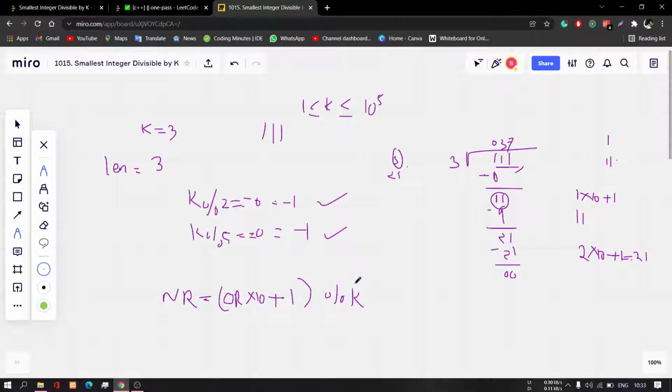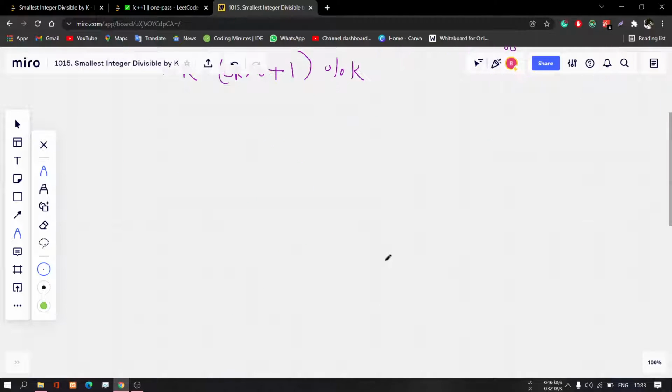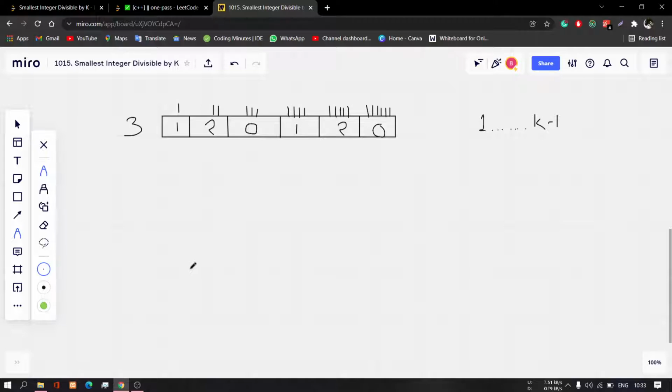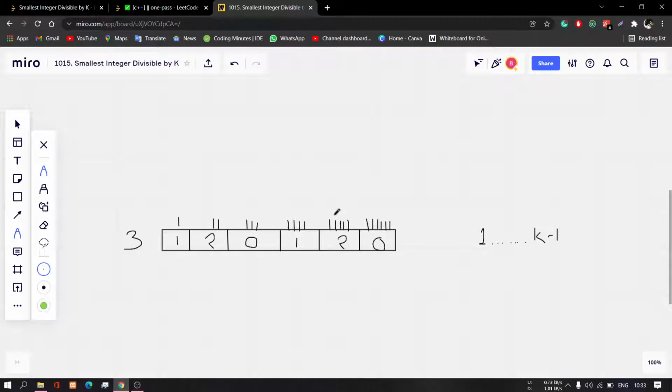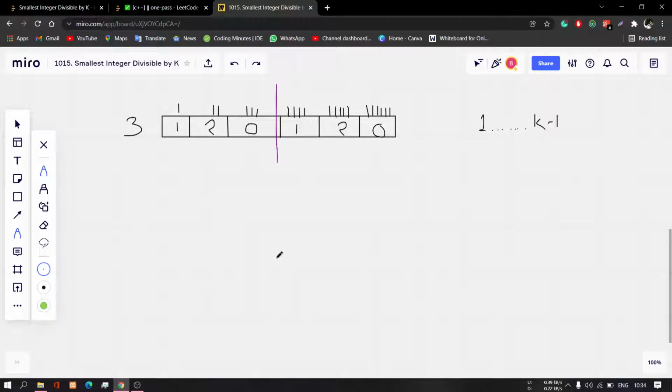One more observation: for 3, we can generate this number similarly like this. Here you can see that I have written down all the remainders, and after this number the remainders are repeating. Now what can we do?